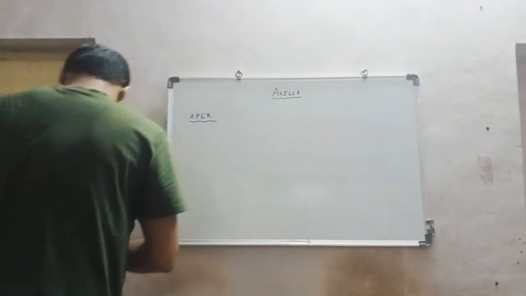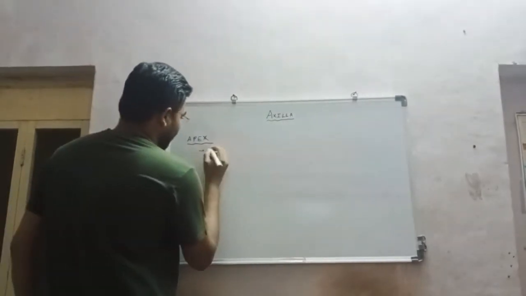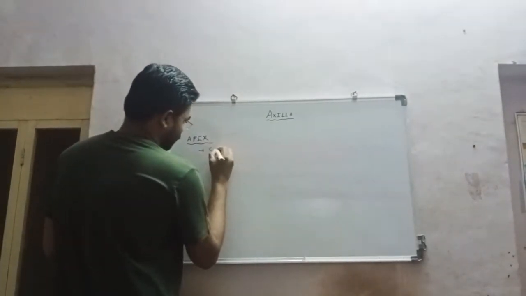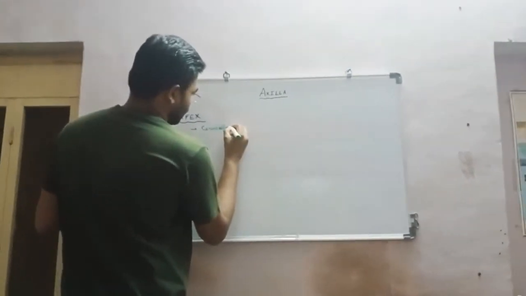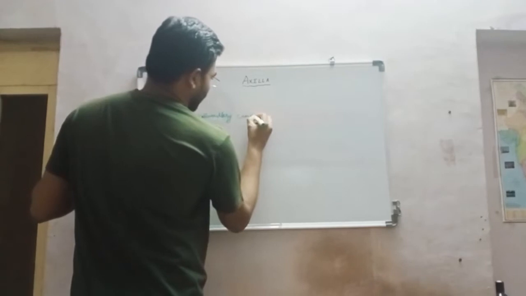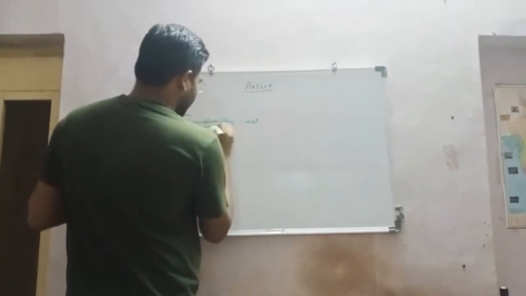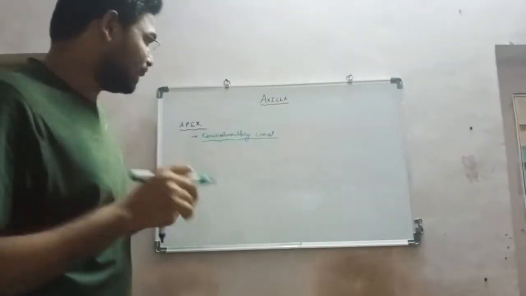It is also known as the cervicoaxillary canal. Why? Because it lies between the cervical region and the axilla.